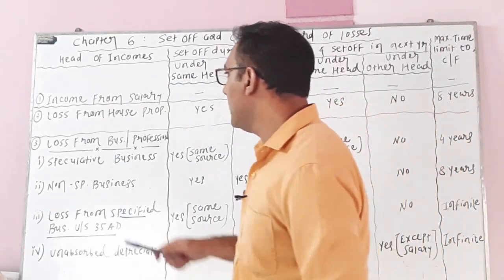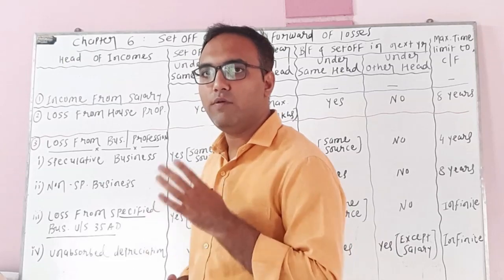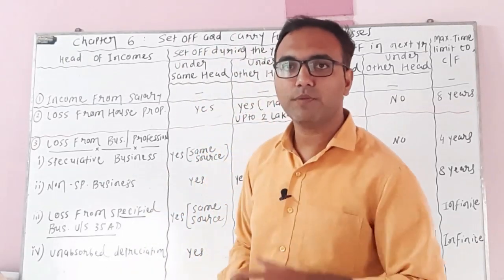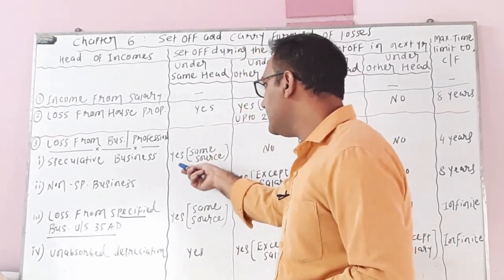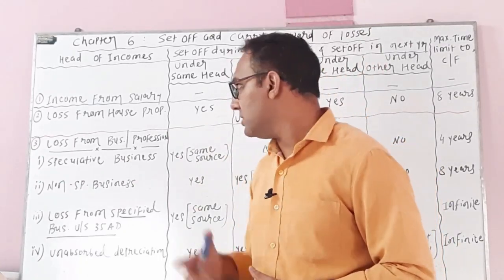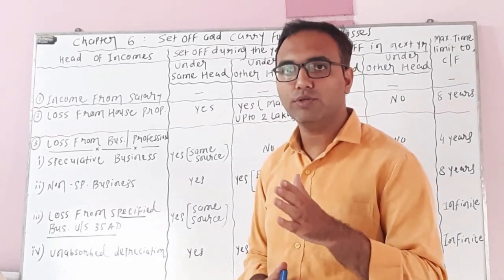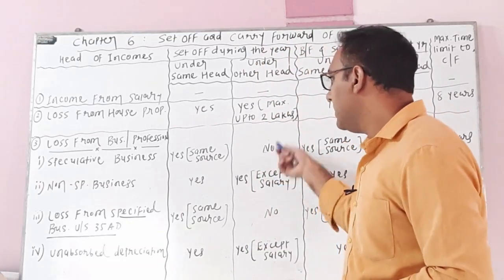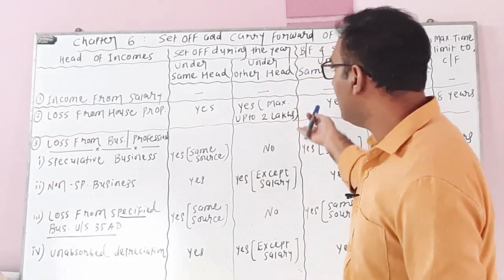Next head is loss from business or profession. Under the head of business or profession, we have total 4 categories. Number 1, speculative business. If there is a loss from speculative business, you can adjust such loss under the same head. Answer is yes, but only against the same source. So if there is a loss from speculative business, you can adjust such loss against the profit of speculative business only. Under other head, answer is no, because it is restricted to the same source only. So against the other head, answer is no.